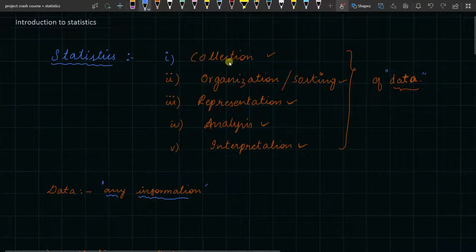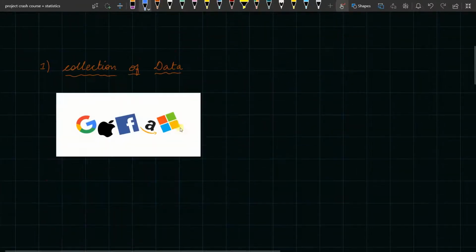So to collect, we need a procedure, we need to organize these things. We need representation, analysis, and interpretation. So first, let's look into collection of these data. Collection of data is one of the biggest ventures of any big tech industry today.